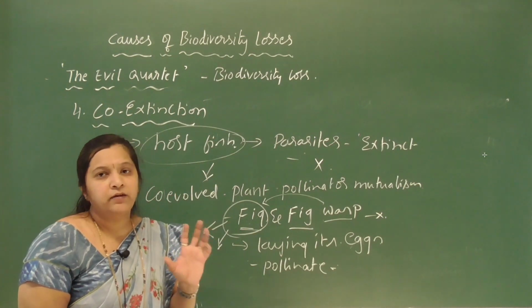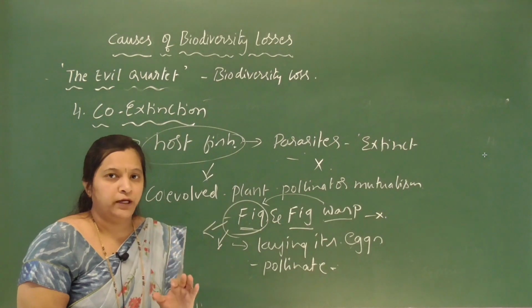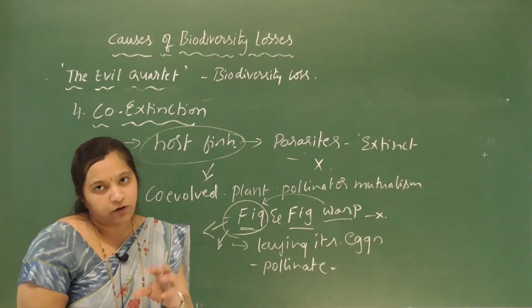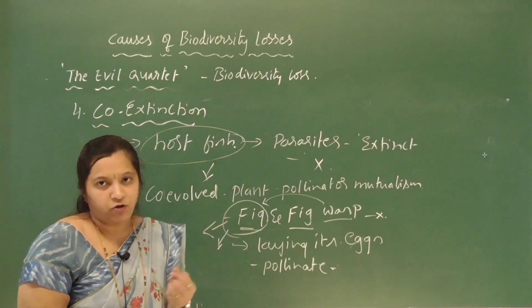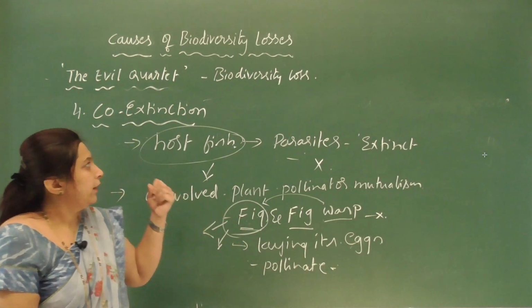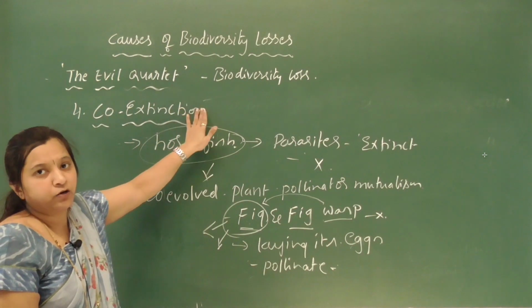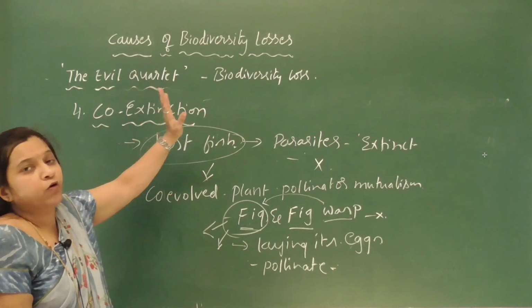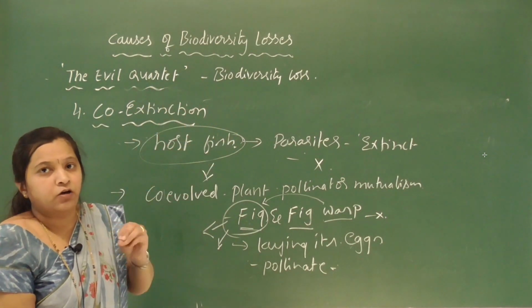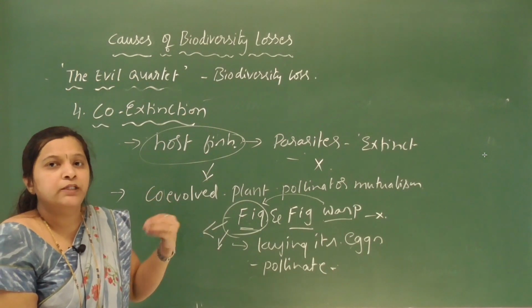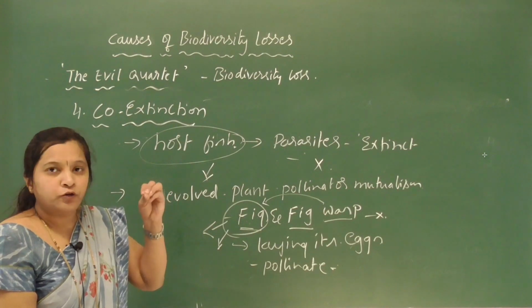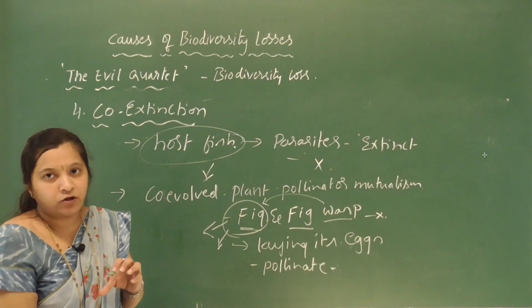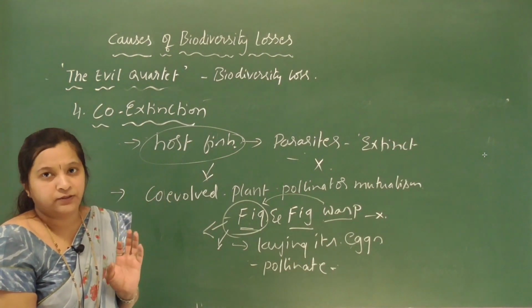This is very important for the board exam, and many questions can arise from this concept. It is a 5-mark question: explain the evil quartet of biodiversity loss, or explain the four major causes of biodiversity loss. If they ask like that, you have to write all four major causes along with the examples.